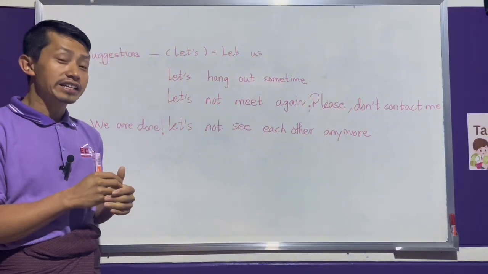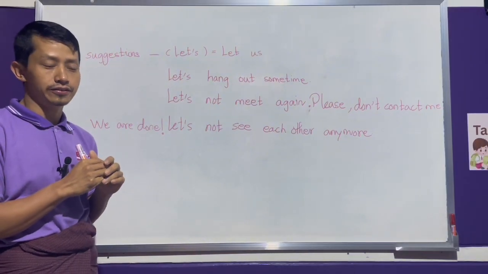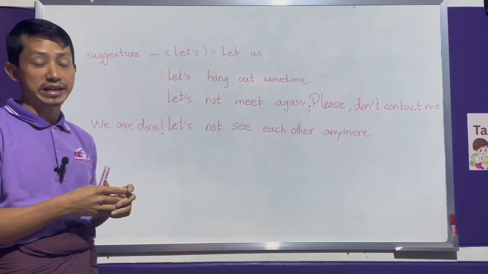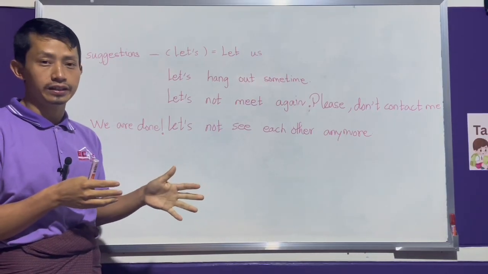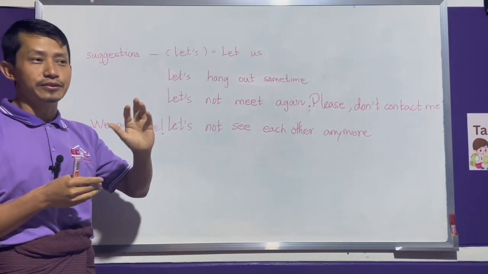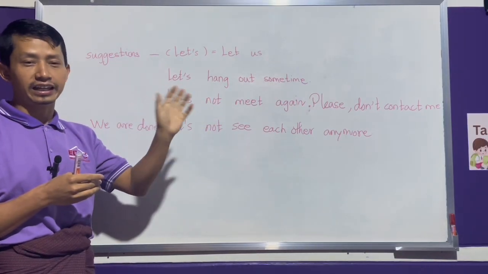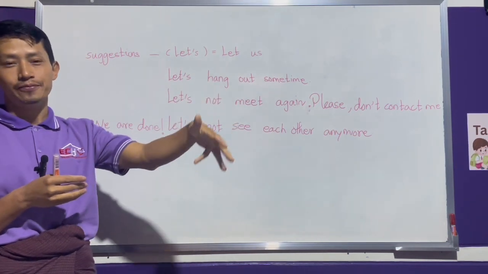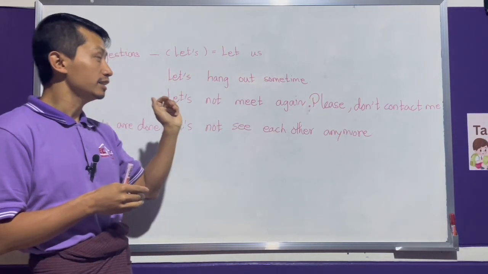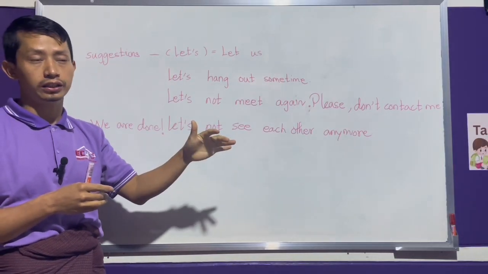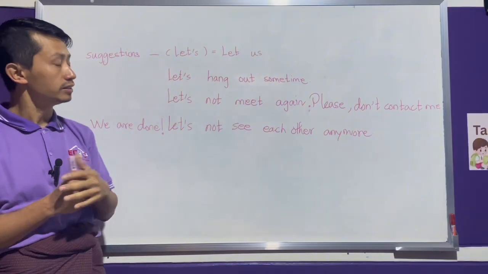Okay, I hope you learned something from this video. The topic is imperative mood. There are 5 moods in English grammar, so imperative mood is one of them. This is one of the grammatical structures or patterns.